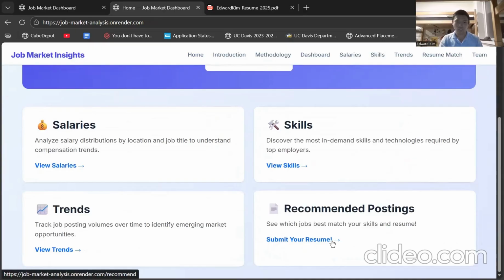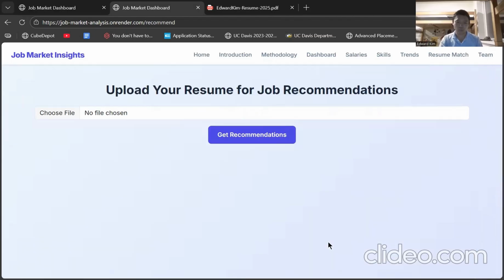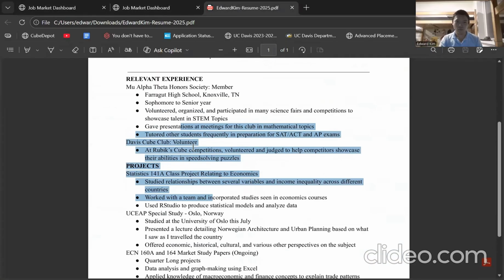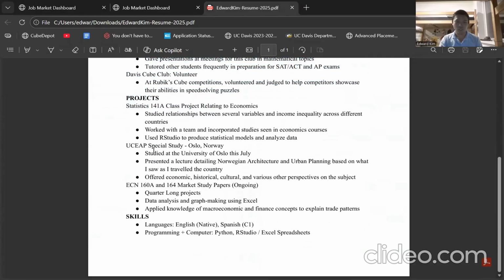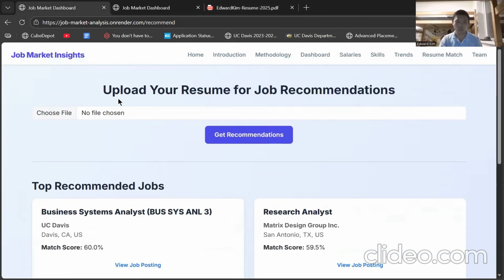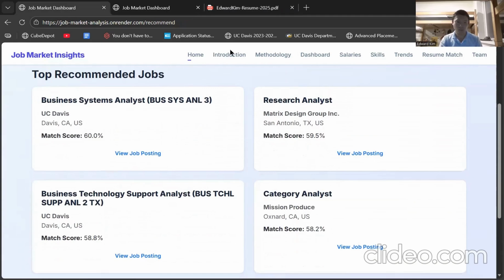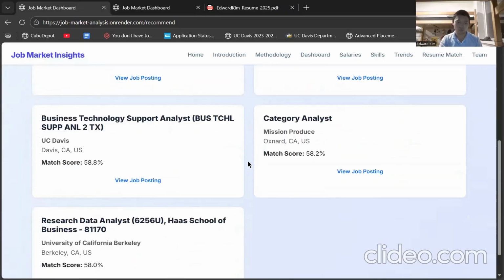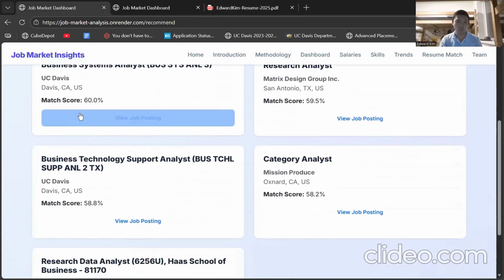And last but certainly not least, you can look at the recommendation model, which is the interactive component of this website. Now, a full disclaimer, this part tends to be a bit slow, so I wouldn't be able to upload my resume right now and put it in a 2-minute long video. But for a sample of my resume, I have all of my skills listed as well as my projects. And using certain algorithms, our website is able to take in the text that is on this and recommend me a sample of 5 postings that it thinks I should apply to based on my skills.